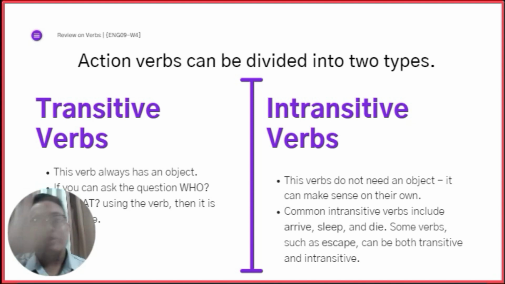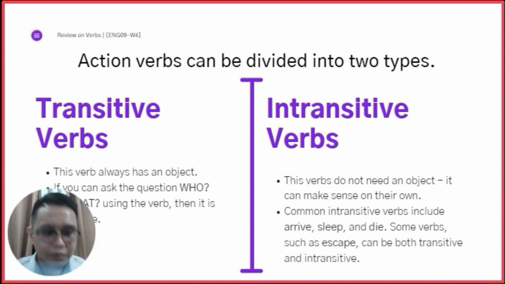Okay? Now, transitive verbs always has a subject. Naagad na say subject ang transitive verbs. And you can ask the questions who or what using the verb. If you can ask the questions who or what using the verb, then it is transitive. So, yung mga tanong mo who or what, if it does have an answer, it is a transitive verb. Okay? But, if dili gani siya mohatag og answer, if these verbs do not have an object, then it is what we call an intransitive verb. Dili siya manginahanglan og direct object.